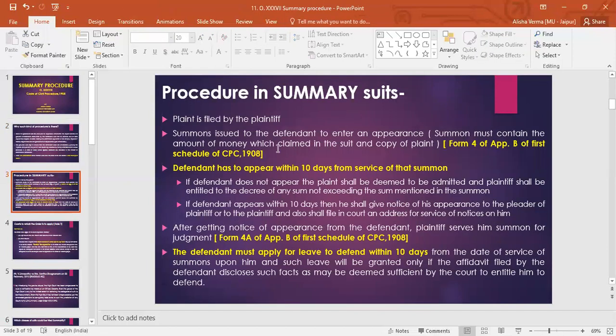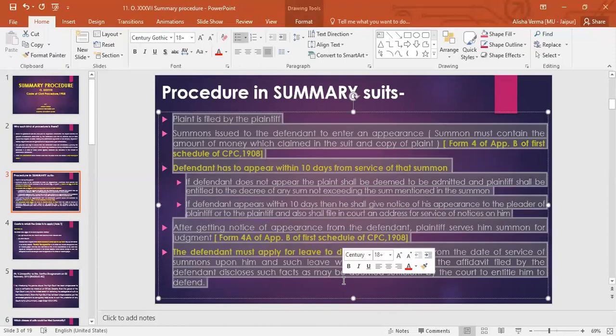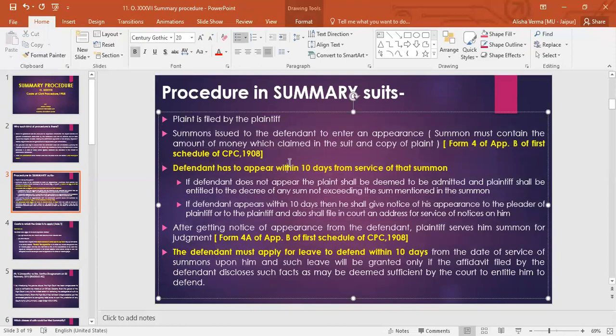And in the third slide, I have included what is the procedure in a summary suit. So I have included this process in a summary manner, what happens exactly. First, the plaint is filed by the plaintiff, and once the plaint is filed, the second thing is that summons are issued to the defendant to enter an appearance. What is this enter an appearance thing?